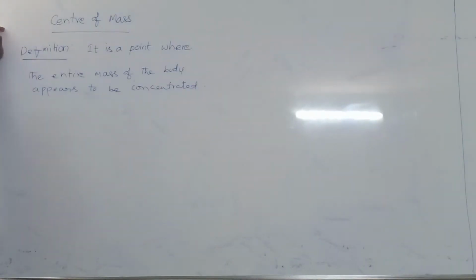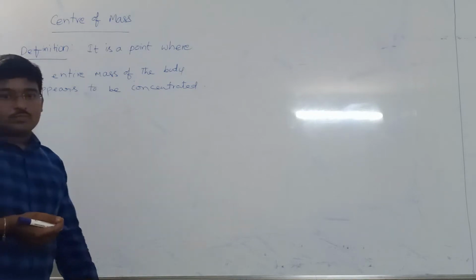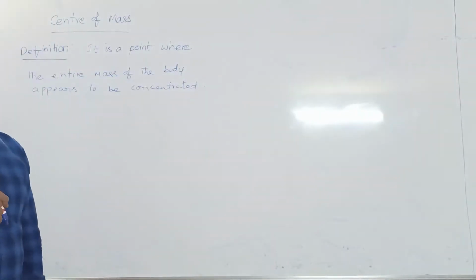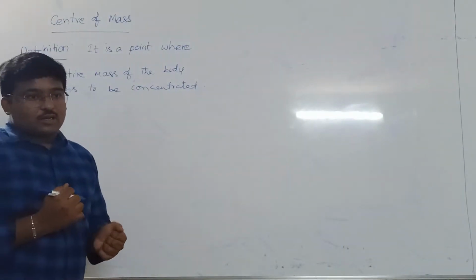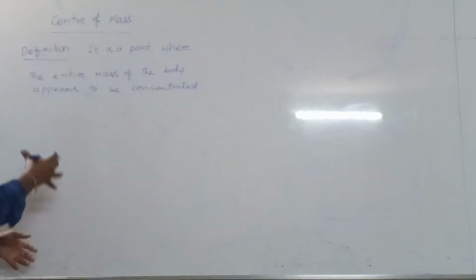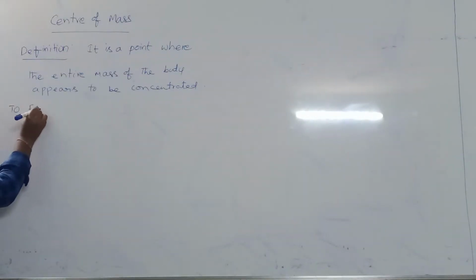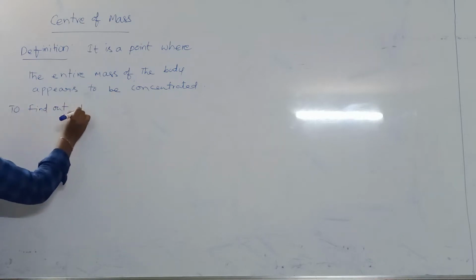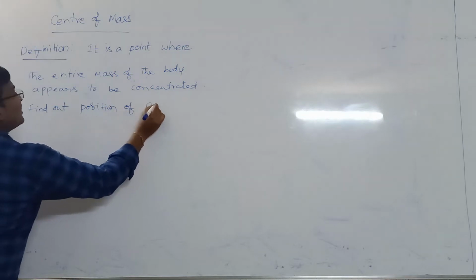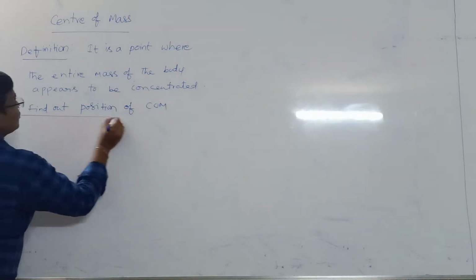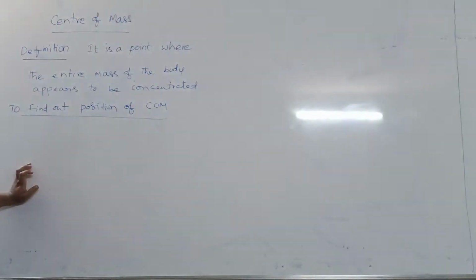Now, sir, how to find out the center of mass? How to find out the position of the center of mass? How many types of systems are there? So we will discuss in detail how to find the position of center of mass for three different systems.